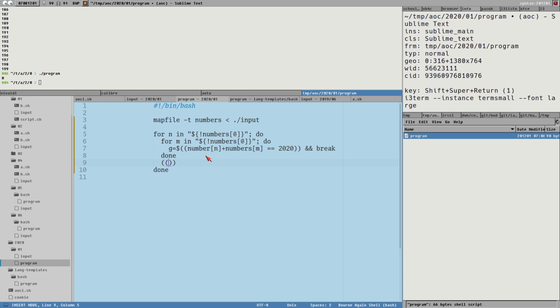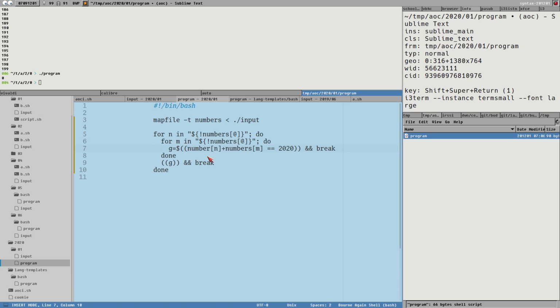We break out of this if G. We also have to make sure that we don't compare the same number, because now n will be 0, and then we go into the loop and m will also be 0, and we shouldn't compare the same numbers, I guess. So we could actually do it in the same test.